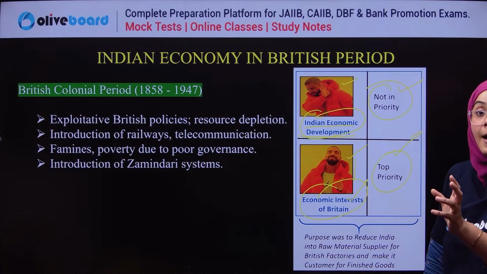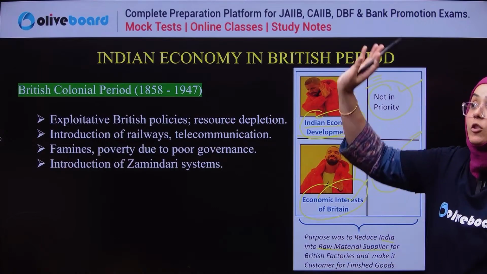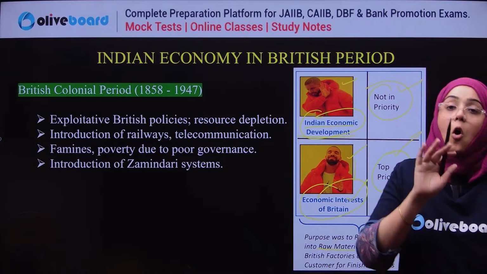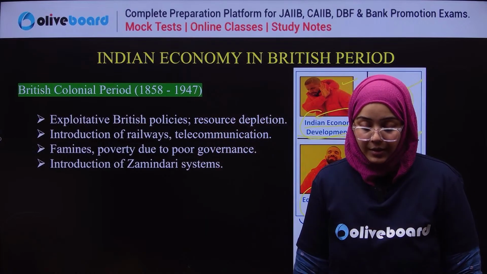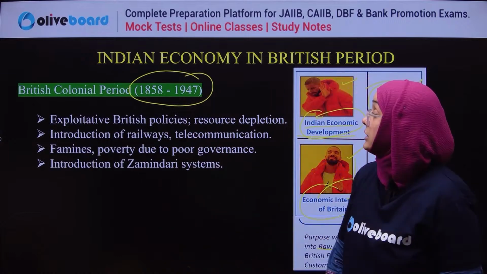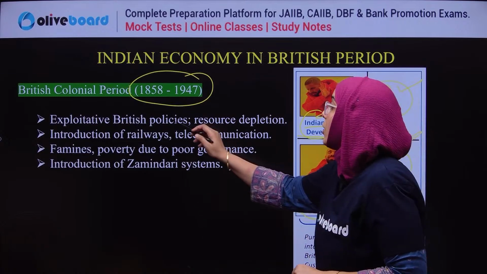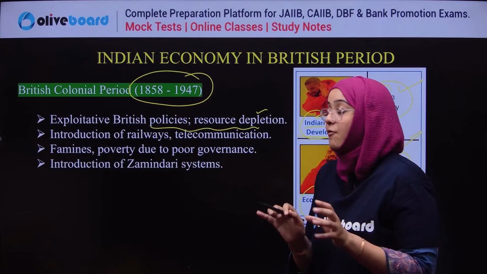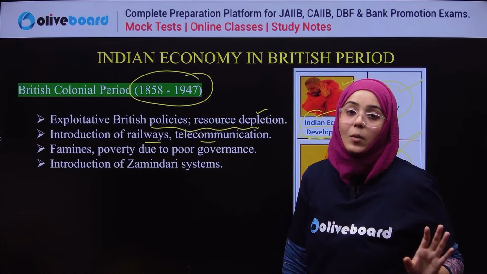The Britishers were draining India and making India a supplier of raw material for finished goods that were produced in Britain. So all the wealth, all the finished products, all the advantages were drained to the Britishers. The British colonial period was from 1858 to 1947. Different features define this period, like exploitative British policies and resource depletion. The positive thing at that time was that they introduced railway and telecommunication. This was the positive thing that the Britishers did for India.